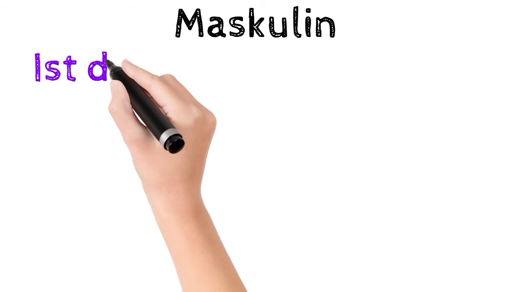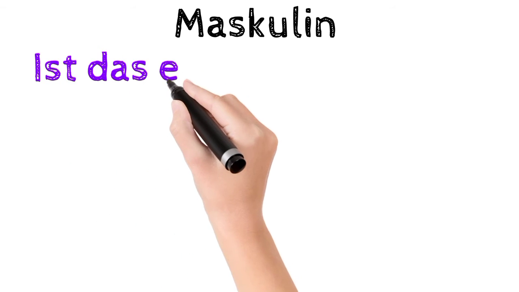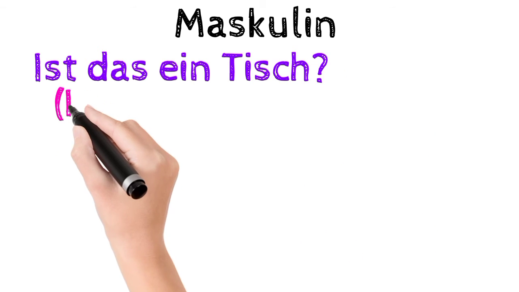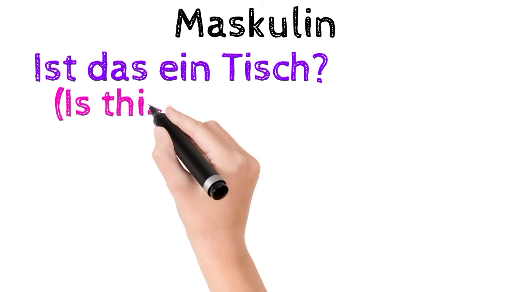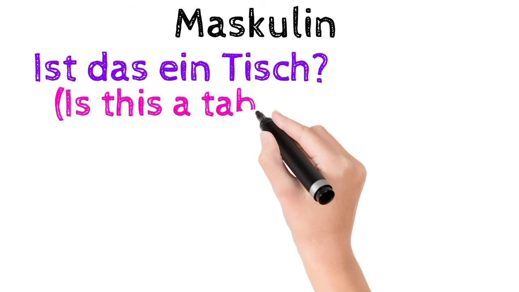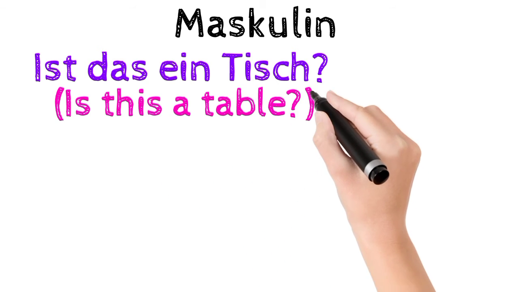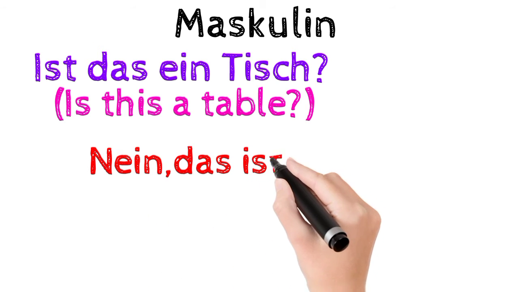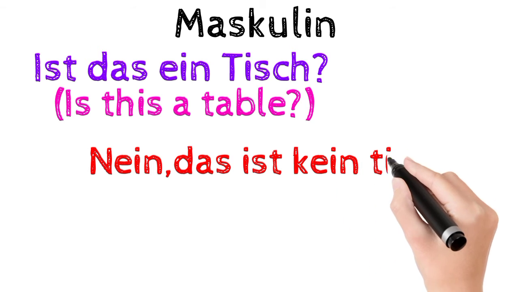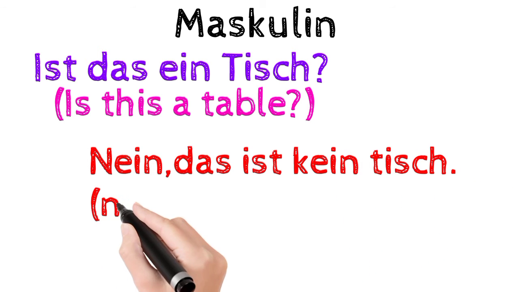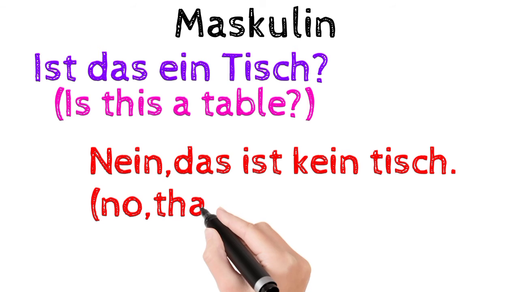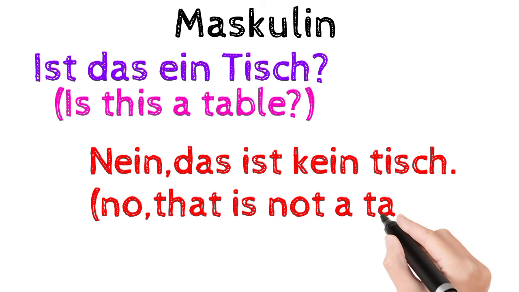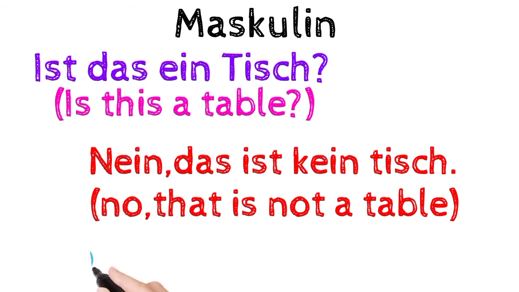Now I am going to tell you through these examples. For masculine, is das ein Tisch? Ein Tisch is a masculine noun. That's why we add ein article before Tisch. Is this a table? And Tisch means a table. Nein, das ist kein Tisch. That is not a table. No, that is not a table. As we know, Tisch is a masculine noun. That's why we add kein Tisch for negative article.